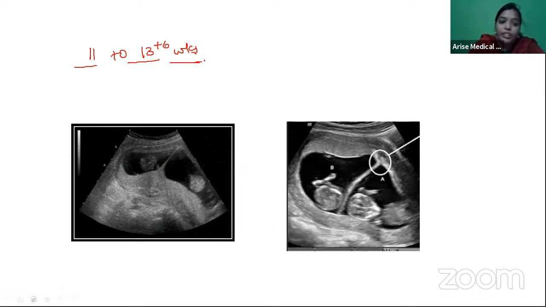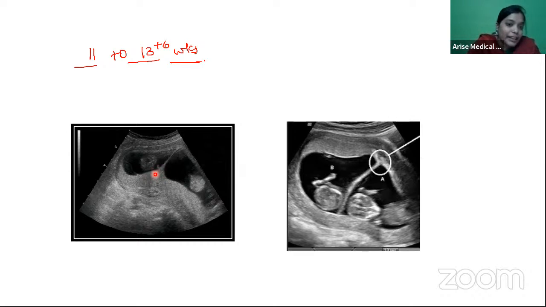When you do the USG around 13 plus 6 weeks, you will observe something like this. Guys, can you tell me what is this one and what is this one? This placenta looks like whose? Is it monochorionic or dichorionic? This is the lambda sign, a beautiful lambda sign, right?